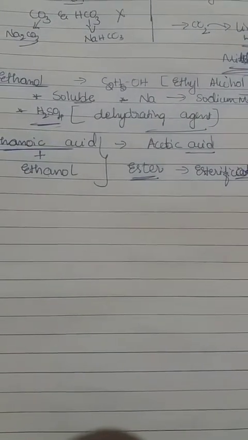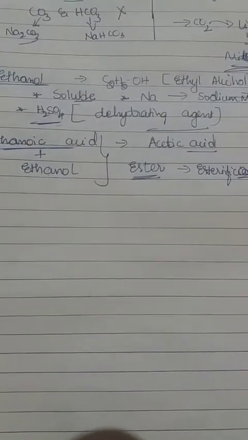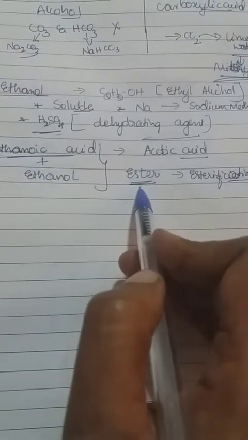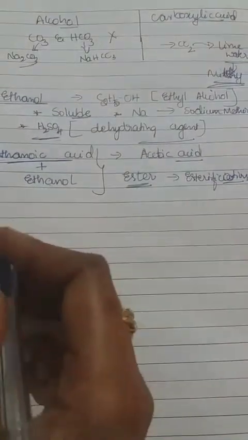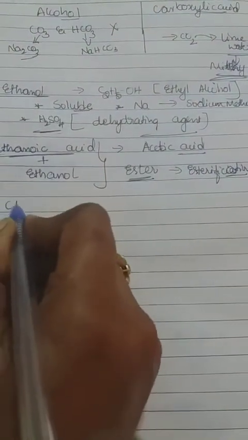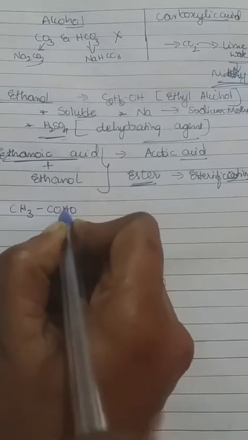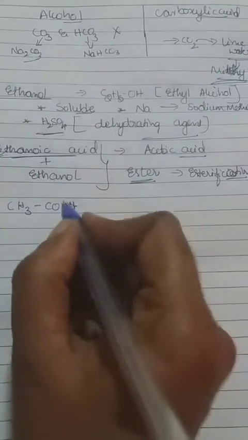Keep in mind, once again I'll repeat, it is more important also. We can give an example: CH3COOH, that is the ethanoic acid, you know about that.